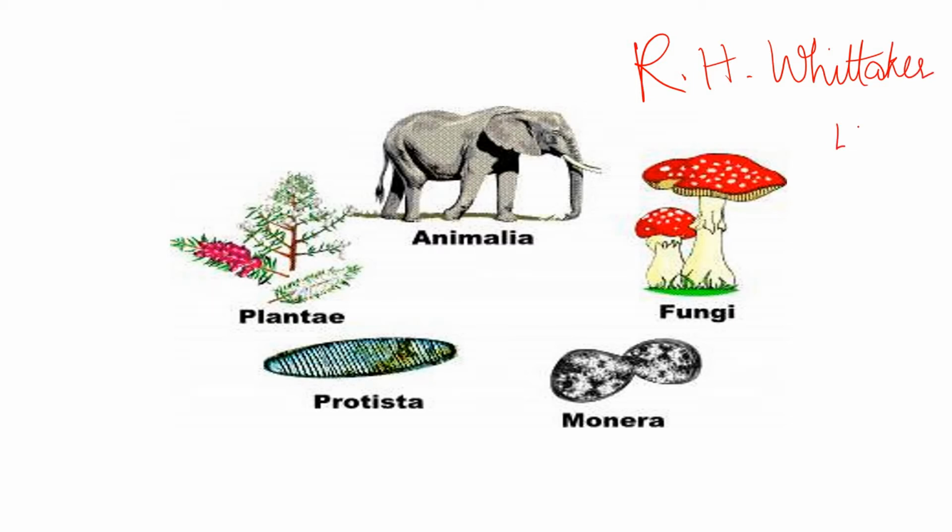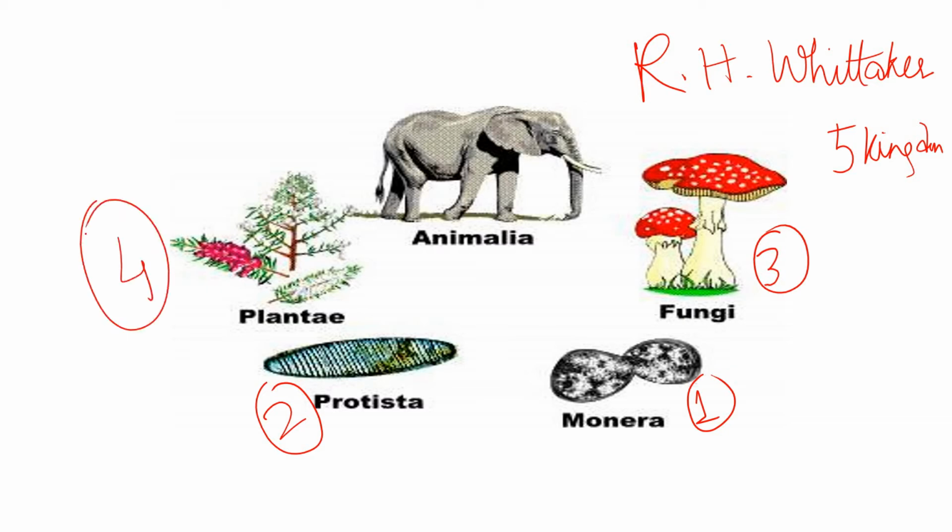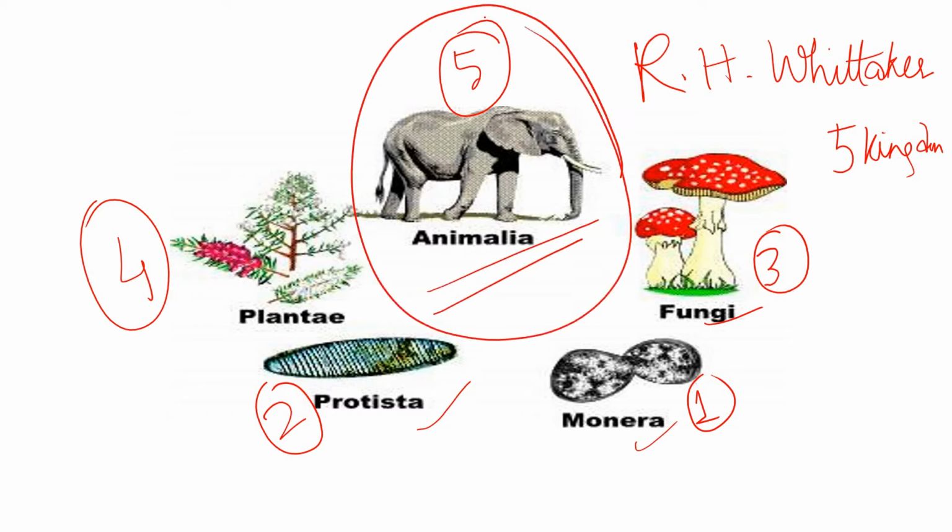we have seen that there are 5 kingdoms. What are they? Number 1 is the Monera, number 2 is the Protista, number 3 is the Fungi, number 4 is Plantae, and number 5 is Animalia. Okay, so we have studied all these, Monera, Protista, Fungi, in the previous lectures somewhat in detail. But today in this chapter, chapter 3, we are going to be very specific with the kingdom Animalia and how the animals, birds, mammals are classified. Okay.